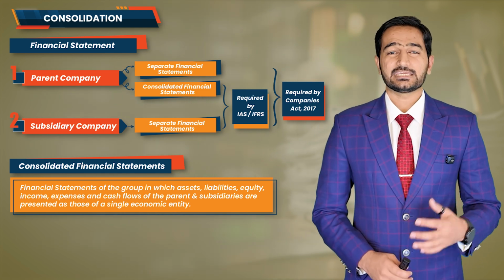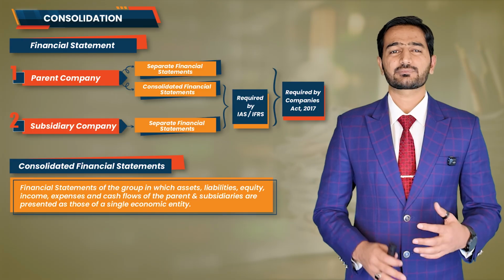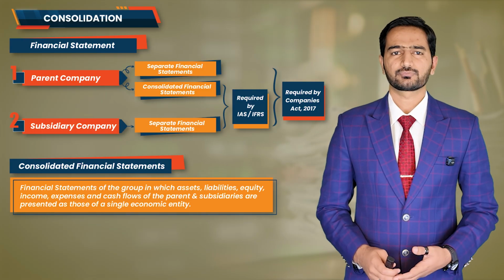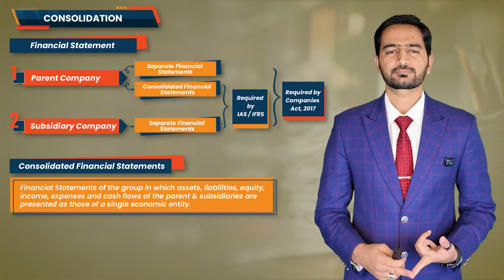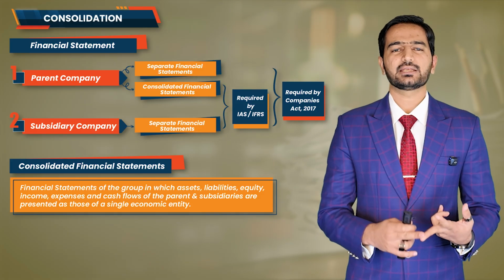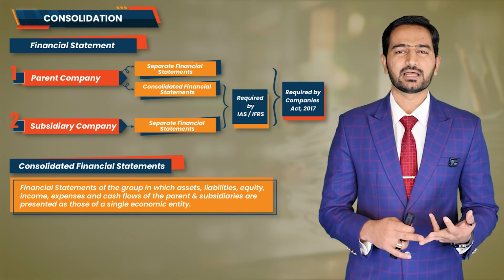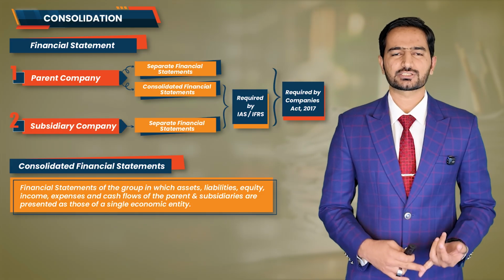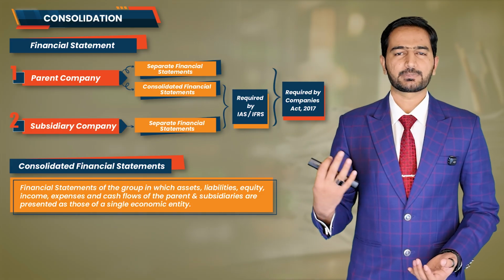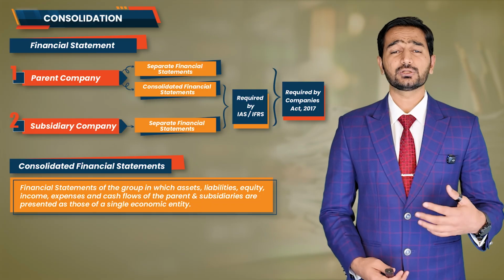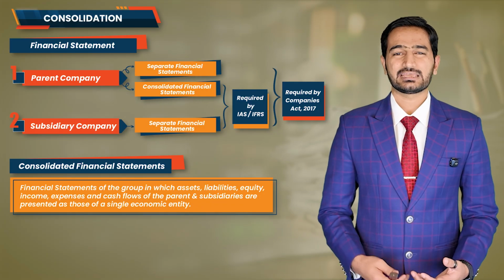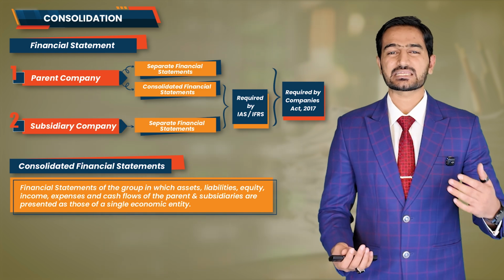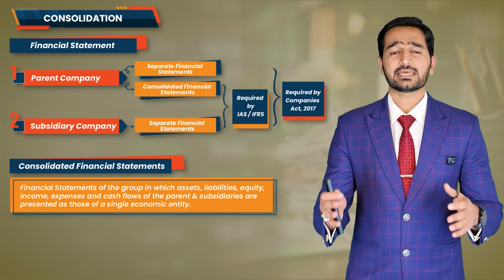So my friends, in today's session, we discussed a high-level overview of consolidation. We looked at what is meant by a group, the concept of parent and subsidiary, when control is established, and what happens in the process of consolidation. In the upcoming lecture, we will go into much more detail, and then we will start working through practical illustrations step by step. Let's end today's lecture here.